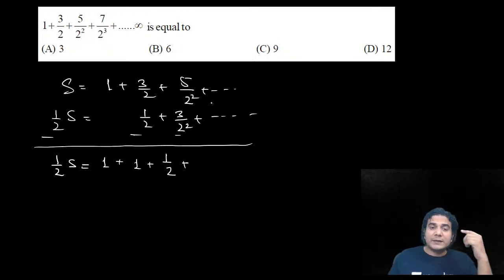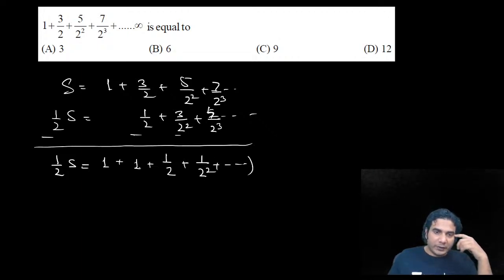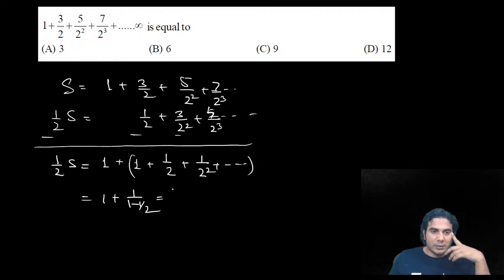Then it will be 7 minus 5. You can write this if you want. So it is going to be 1 upon 2 square, all right. So this is the GP you are getting. So this is 1 plus the sum of this GP, which is 1 minus 1 by 2. So it is going to be 3. So S is equal to 6 is the answer.